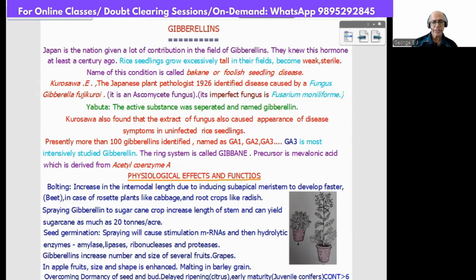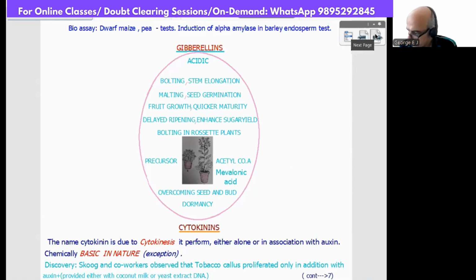Now, bioassays for gibberellic acid are the dwarf maize test, pea test, etc. Similarly, the induction of alpha amylase in barley endosperm test. These are some bioassays for gibberellins. Now, as usual, you can find the totality of gibberellins, including that bolting procedure.